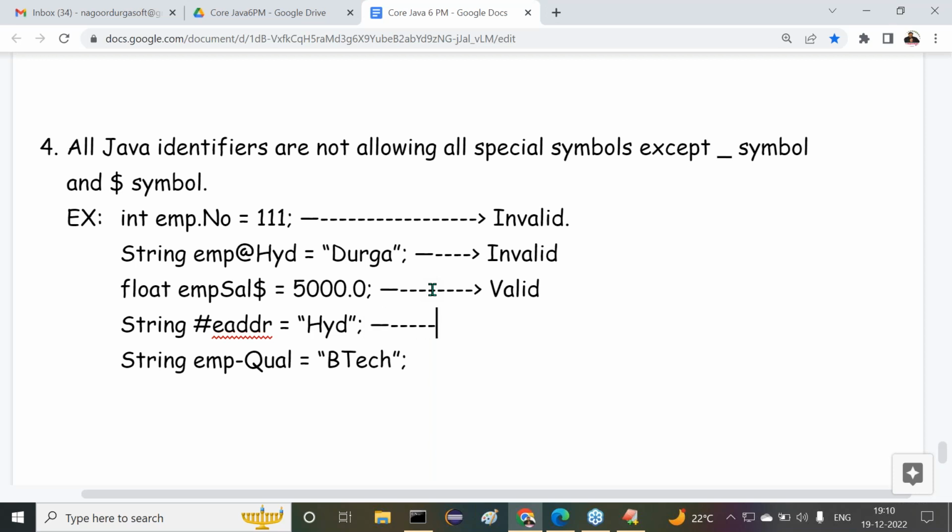Next one is string #addr. Hash is a special symbol, so this is invalid. But what about the third one? Valid, because dollar symbols are allowed inside identifiers. Observe carefully. Next one is string emp-qualification BTech. Valid or invalid now?